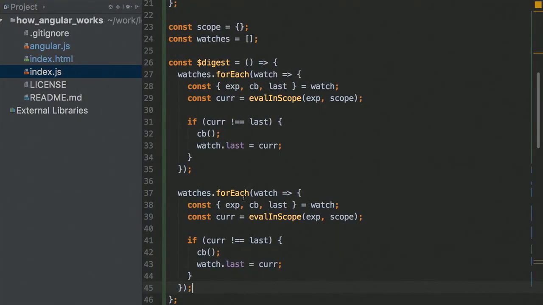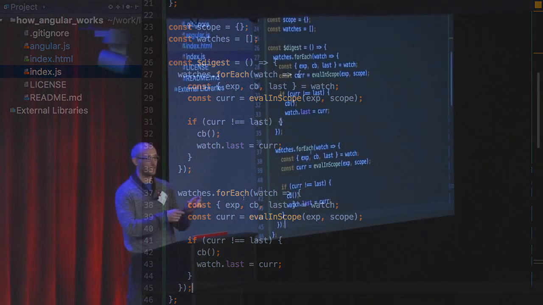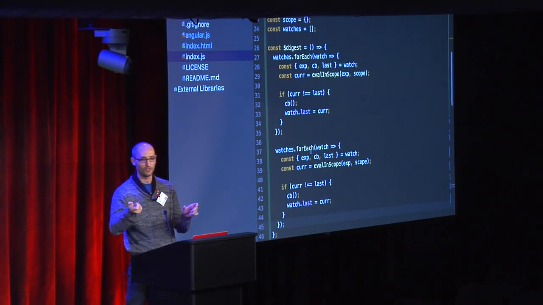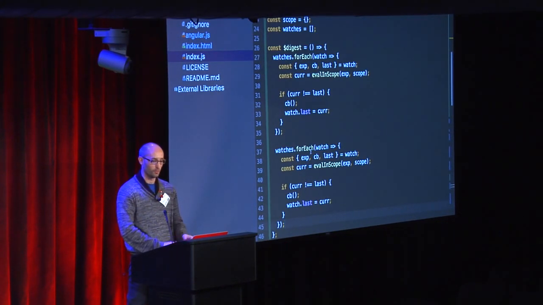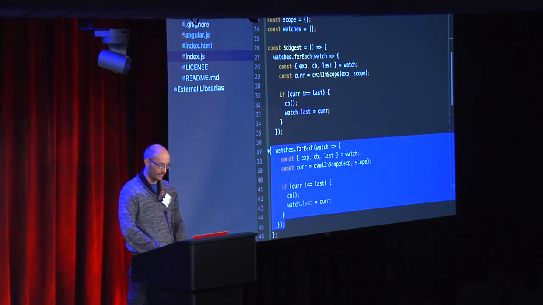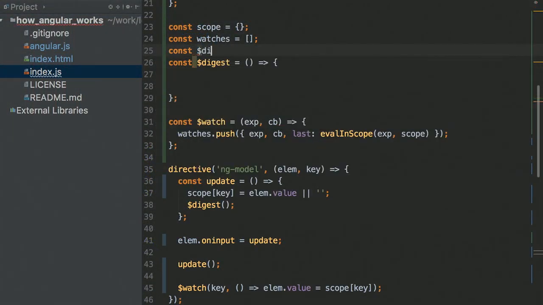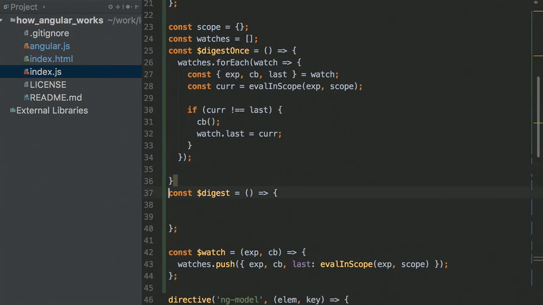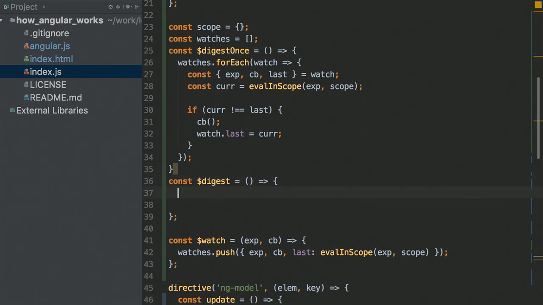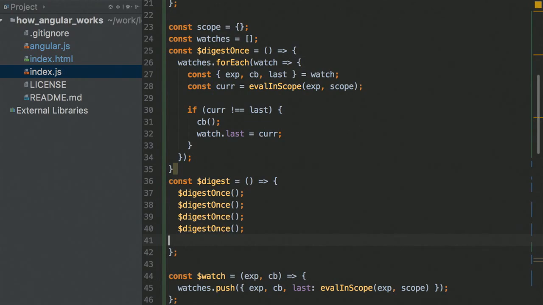I don't want to write it in this way because maybe every time the retirement is updated, it updates the death age, and so then we'll have to have 3 loops. So what I can do is just, you know what, let's take all this code and put it inside another function, const digest once, and just do it like this, digest once, multiple times.